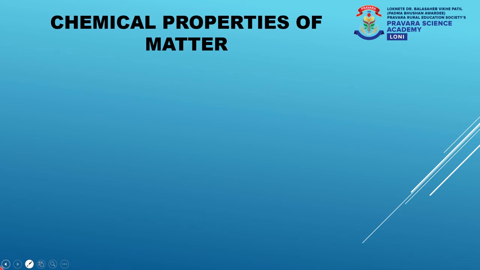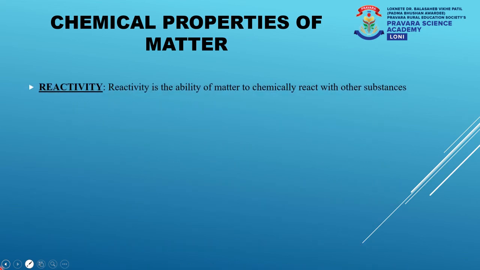Moving ahead, let us understand some simple chemical properties of matter. We are going to study the chemical properties of matter in depth in our next videos. Here I am only introducing different chemical properties of matter. The first property is reactivity.